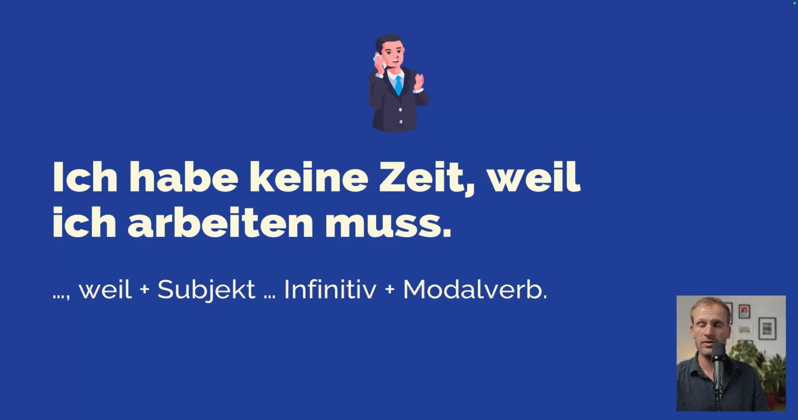Because in a subclause, the finite verb, the conjugated verb, the one that would normally be in the second position in the main clause, goes to the last position. In a main clause, it would be ich muss. So muss is in the second position in the main clause. And now in a subclause, that's the last position. Weil ich arbeiten muss. First infinitive, then modal verb muss.